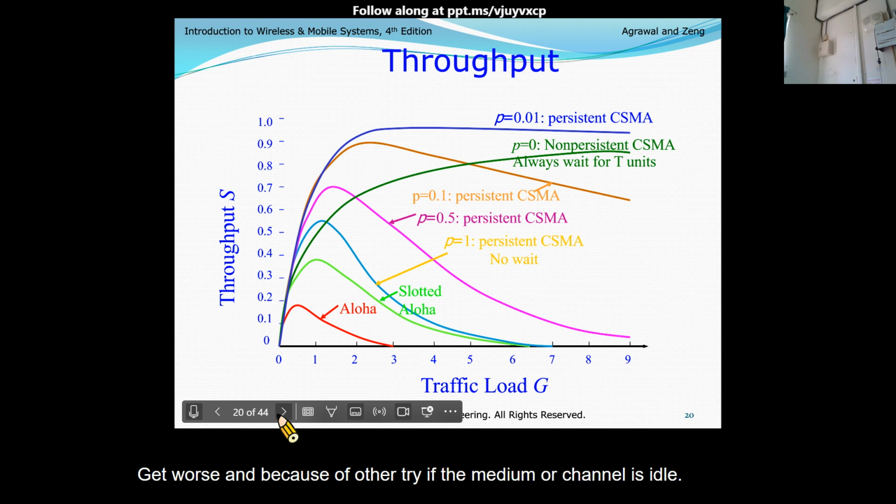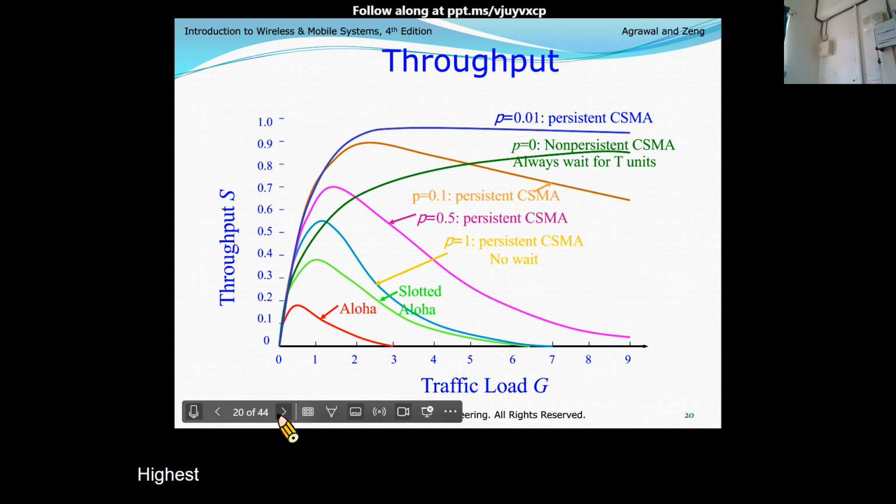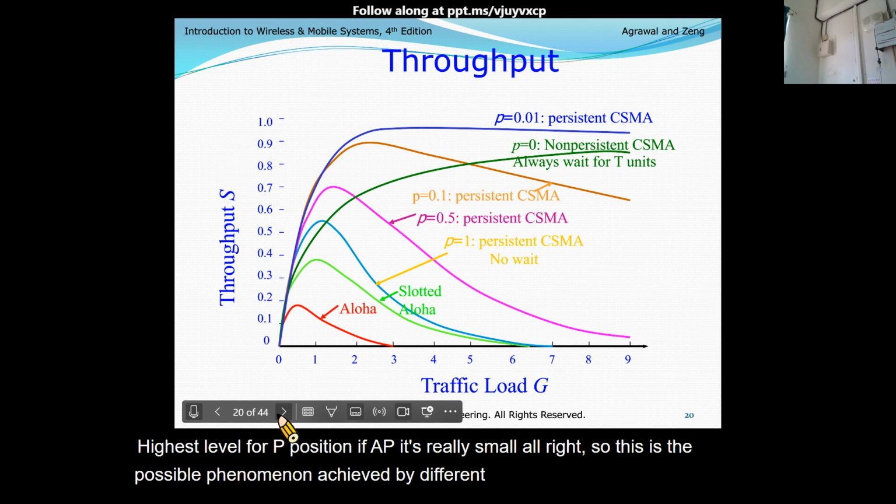And maybe think about this. In fact, we can have a possibly slow rise to the maximum value. So the time may be longer, but it will finally reach the highest level for P-persistent if P is really small. All right, so this is the possible phenomenon achieved by different versions of the CSMA series. About all of the versions here, any questions?